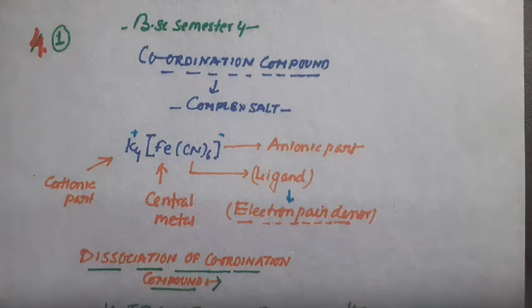Fe is considered the central metal atom, it is also a d block element, and it is connected with the 6 cyanide ions, CN minus ions. Here CN minus ions are known as ligands, which means they are electron rich in nature.